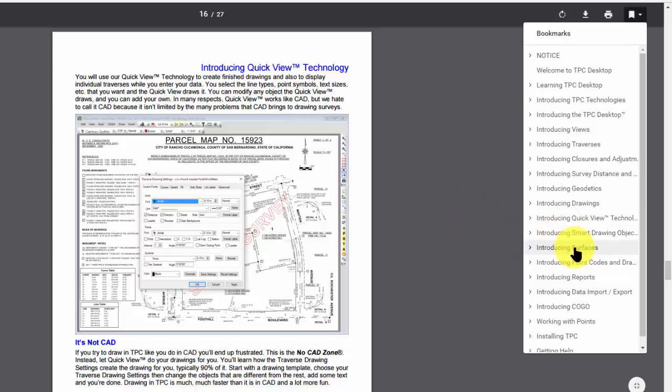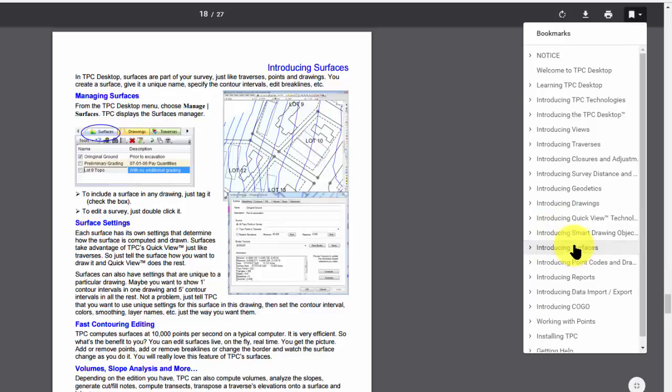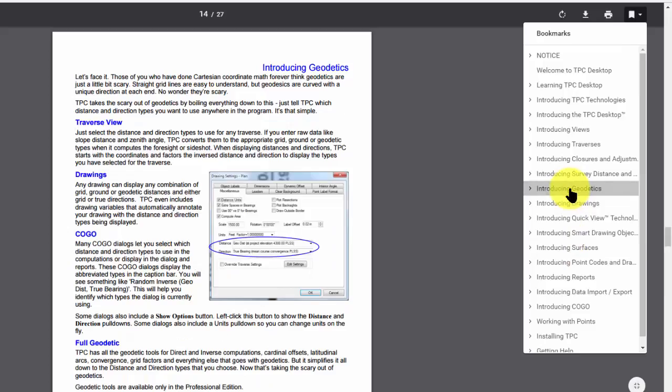Show me about surfaces. Okay, so Traverse PC is going to walk down through a number of topics and just kind of show you that they're available in Traverse PC, how you might access them, give you just a little bit of background. I'm not actually going to run through any steps in this introduction because it doesn't have a lot of steps. It just kind of exposes me to some of what Traverse PC does.